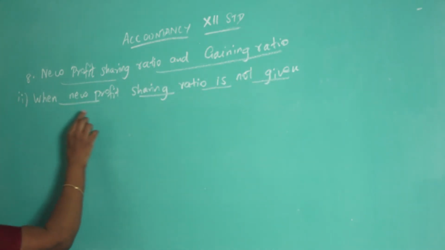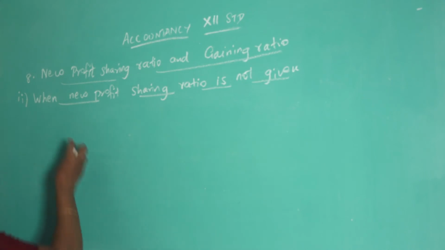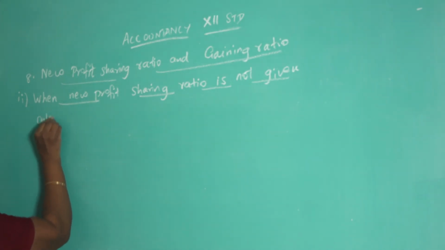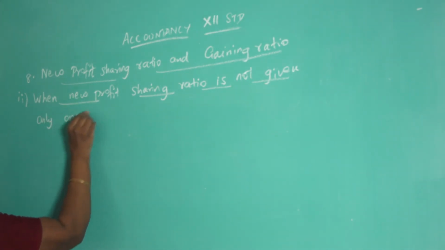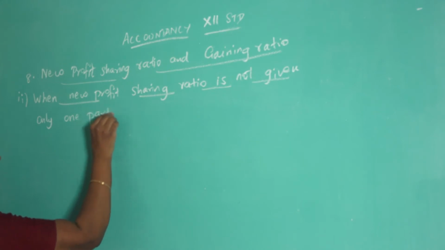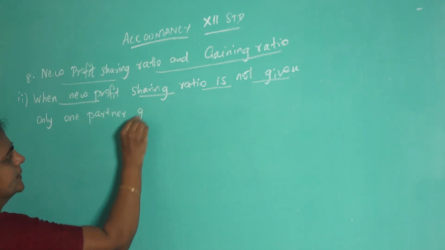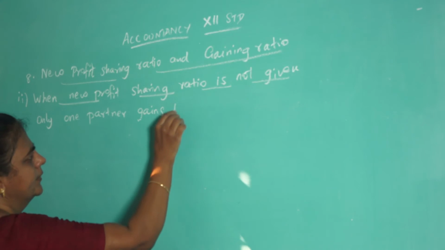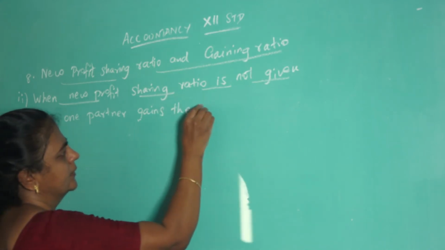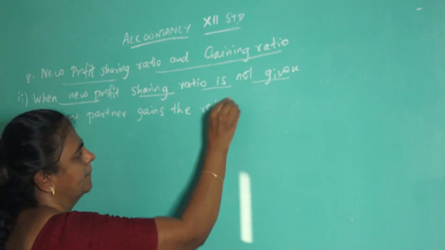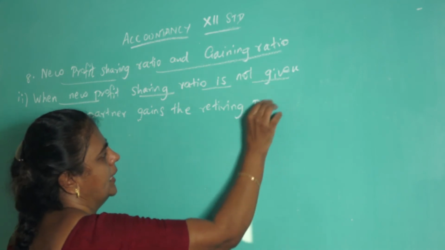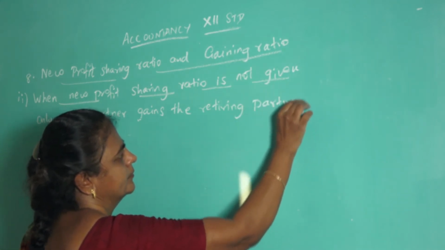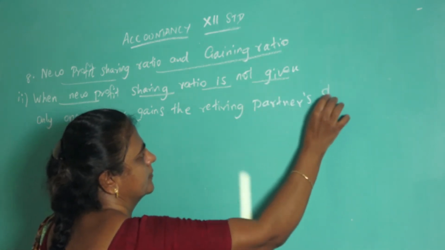When new profit sharing ratio is not given, only one partner gains the retiring partner's share.